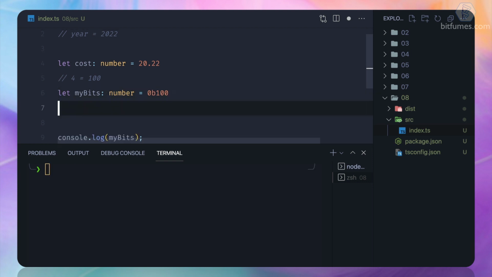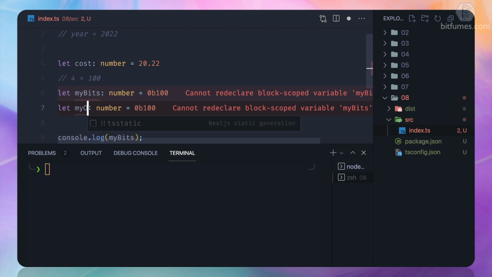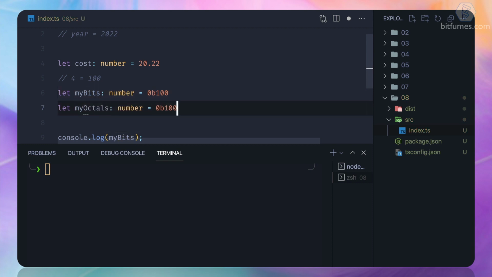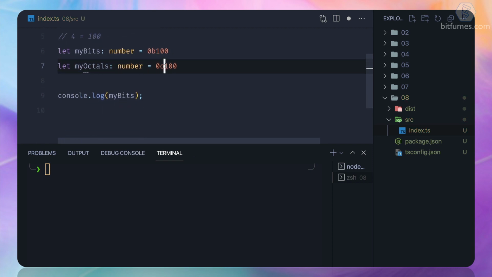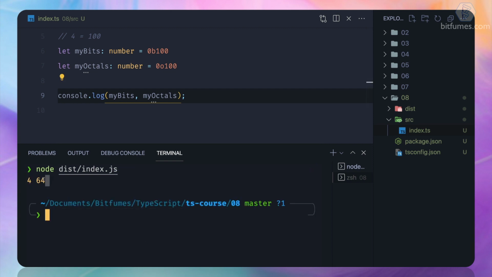Next, let's talk about the octals. So I just say octals, and let's just rename from 0b to 0o, where o represents the octal, and let's see the value of 100 in octal. So my octals, if I try to console log, 64.